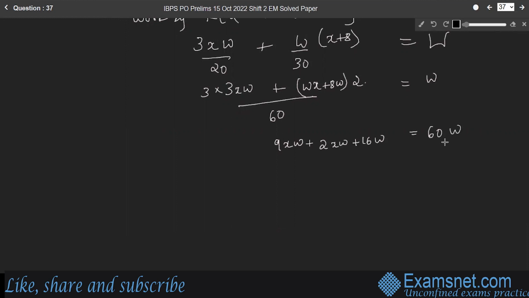Am I right? Yes. Now, 9XW plus 2XW, 11XW is equal to 60W minus 16W, which is 44W. Therefore, X is equal to 44W by 11W, which is 4.